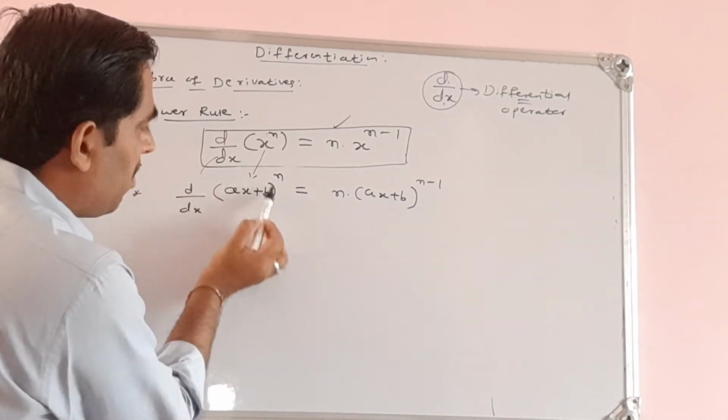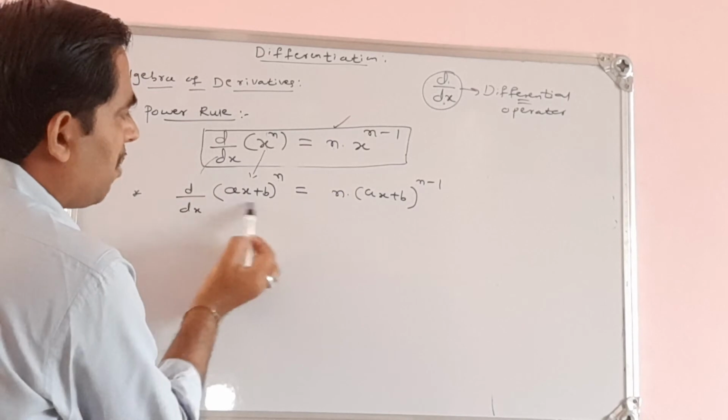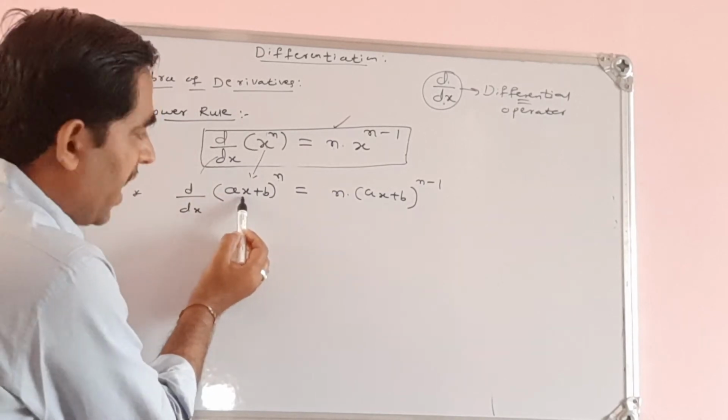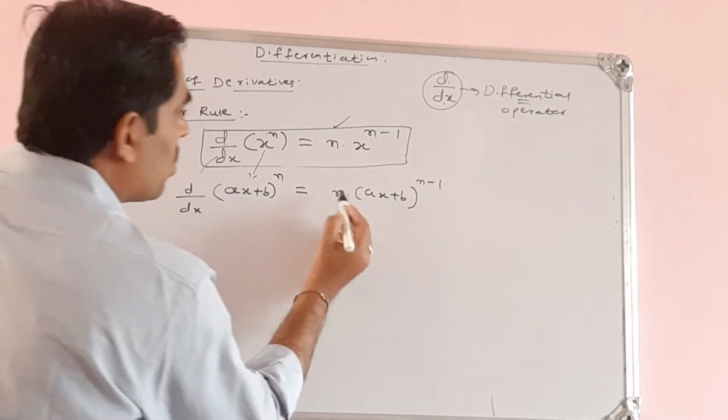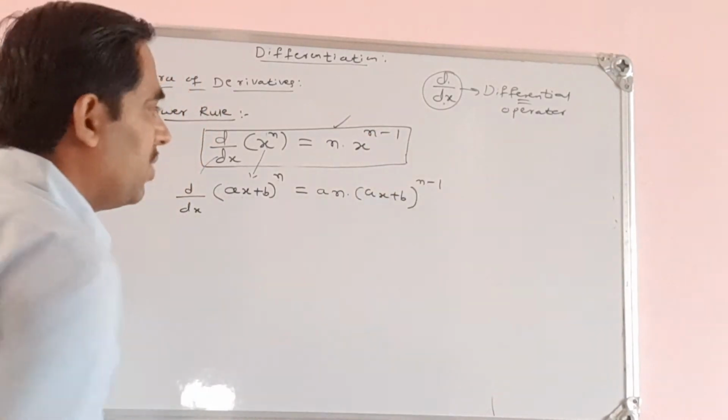See here, it is a binomial of the form ax plus b. See, what is the coefficient of x? So the coefficient of x is a. So that a we should write as a coefficient on the right hand side.